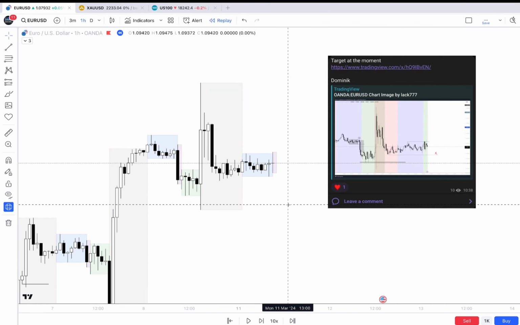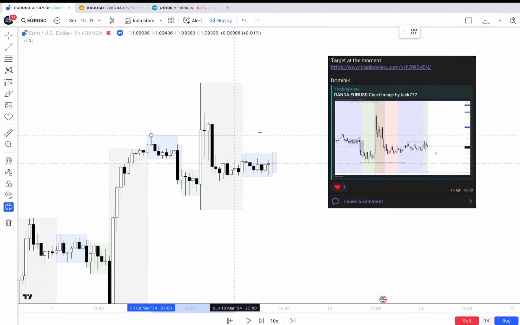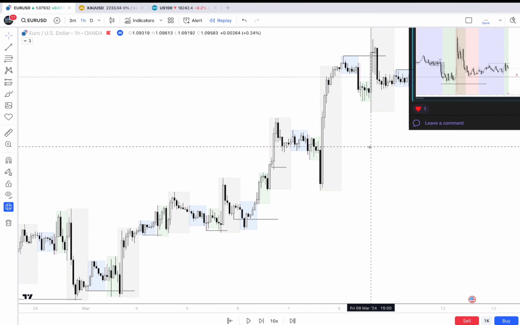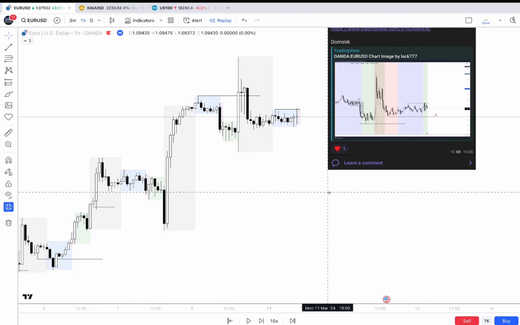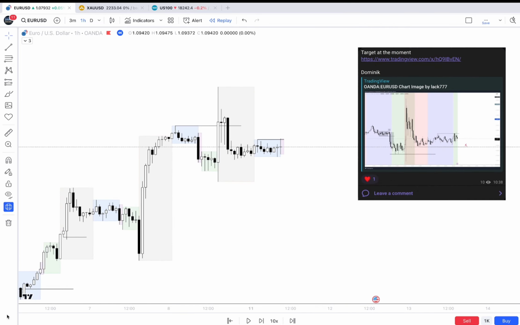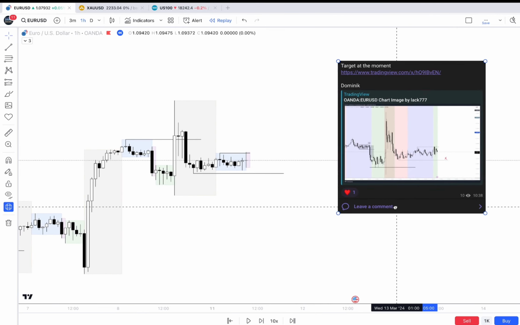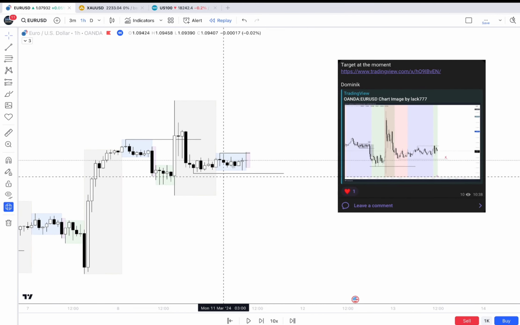Okay, that's March 11th, and let's check why I chose that target. So we can see that we have a really good long tendency, but that liquidity looks like compression to me, and I wanted to take that off to continue the main move.